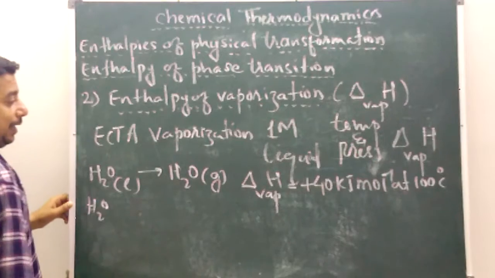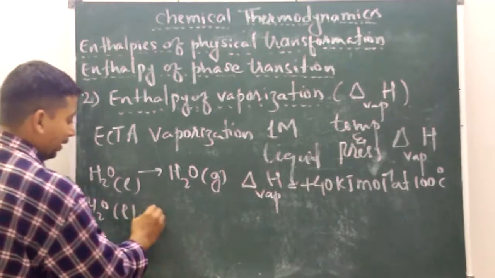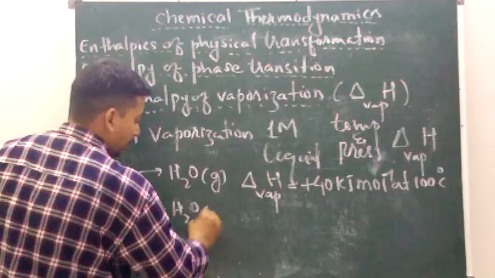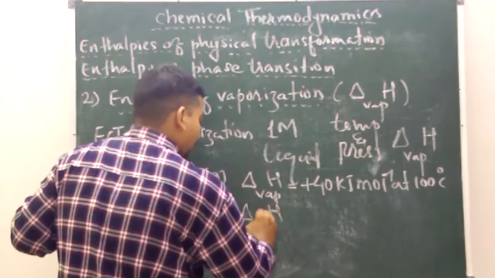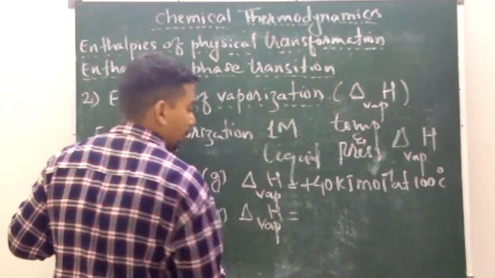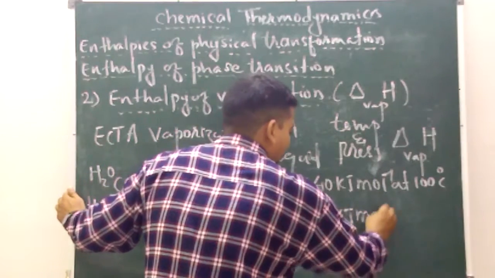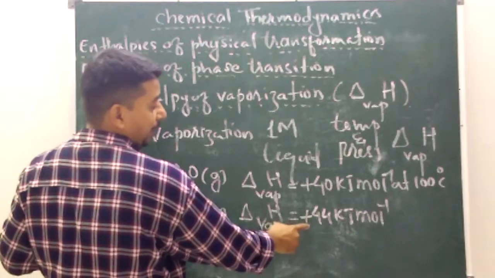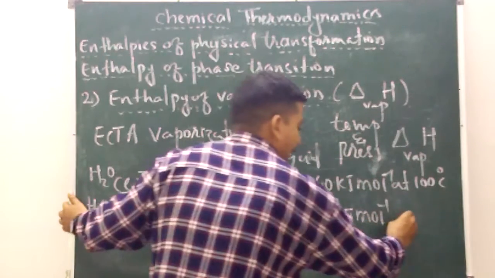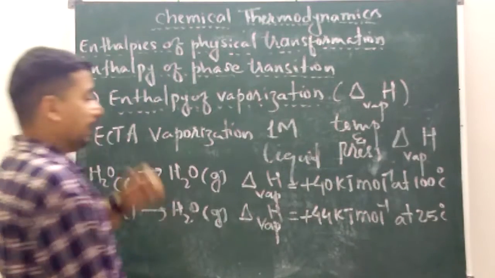Now we will see it at a different temperature. With the same equation, H2O liquid converted to H2O gas, the enthalpy of vaporization will be equal to plus 44 kilojoule per mole. Here the enthalpy of vaporization is different at a different temperature, at 25 degree centigrade.